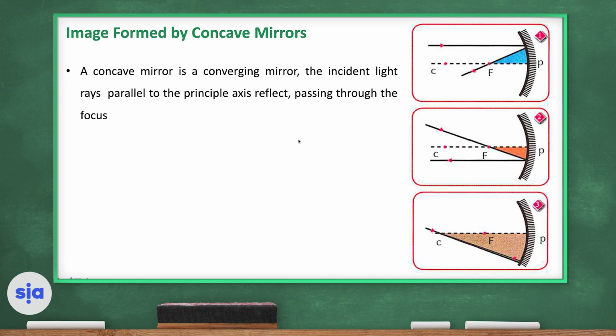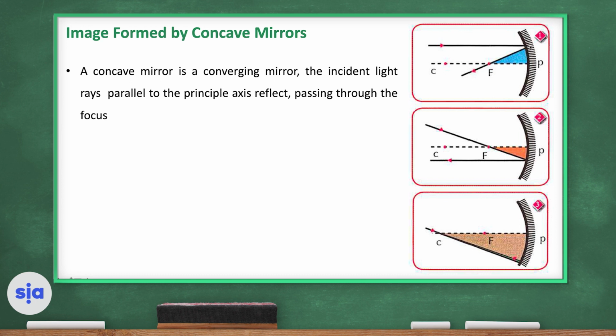Now let's see the different images formed by concave mirrors. A concave mirror is known to be a converging mirror. So the incident ray that falls parallel to the principal axis on the reflecting surface will reflect passing through the focus.